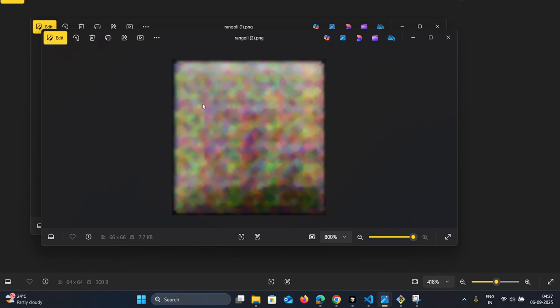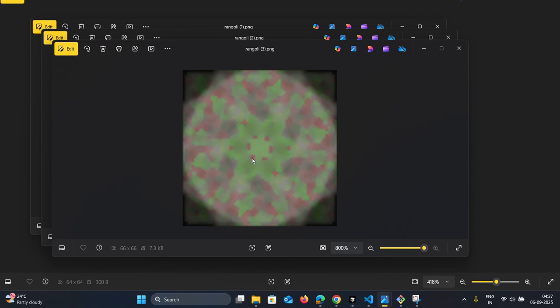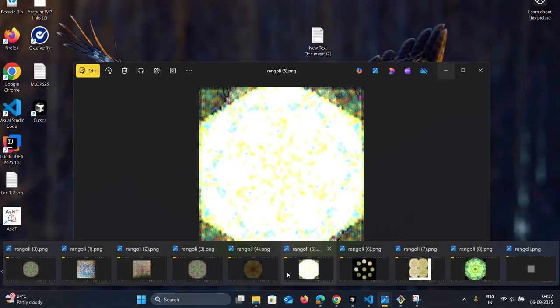I would like to share with you some early generations from this generator. This is the first generated pattern. Do you see any pattern there? No, but slightly once we train the model, it is more noisy, less blurry. Here we will see less noisy, more blurry. This is a pattern. I got one Rangoli image. This looks like a star or flower or something. We can see some.